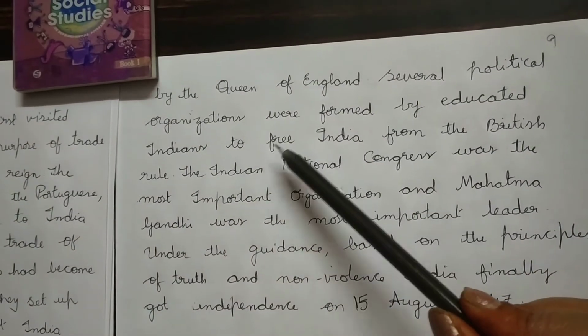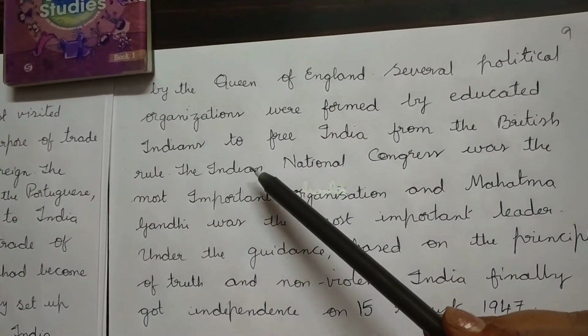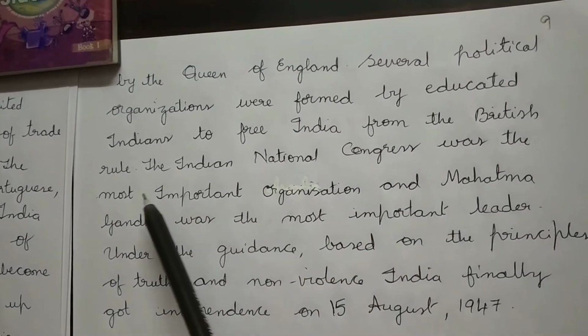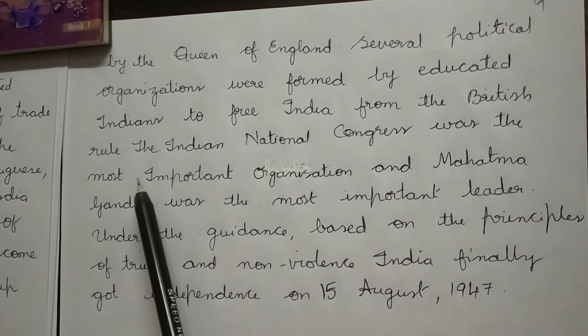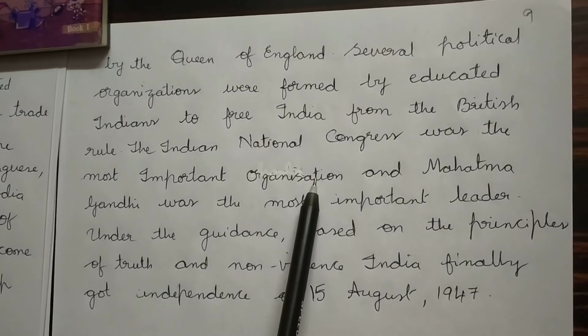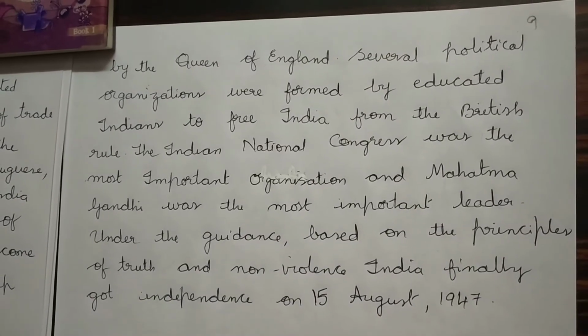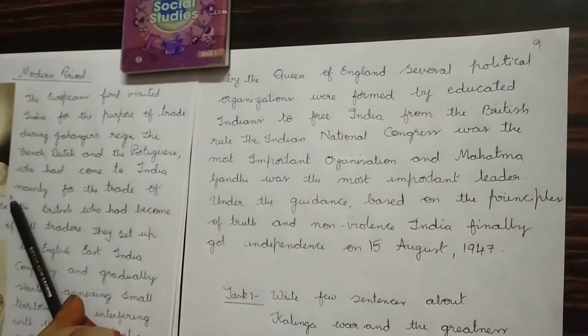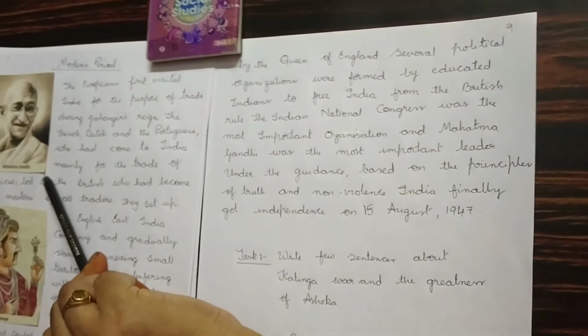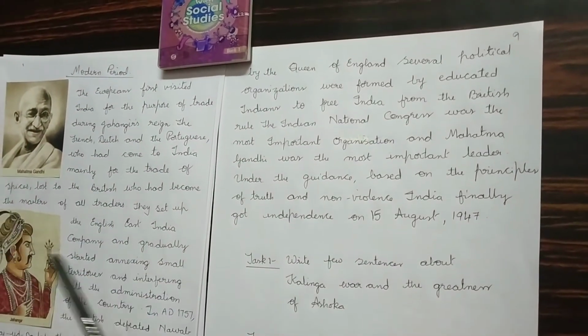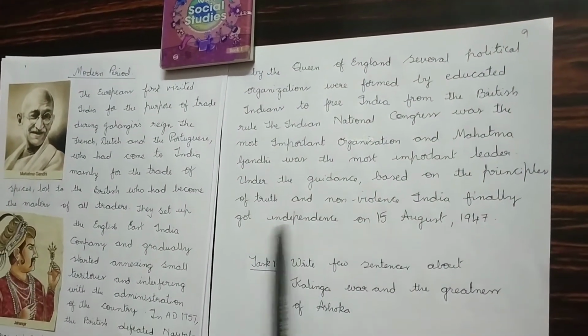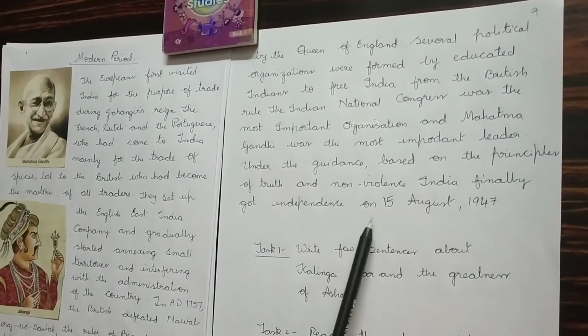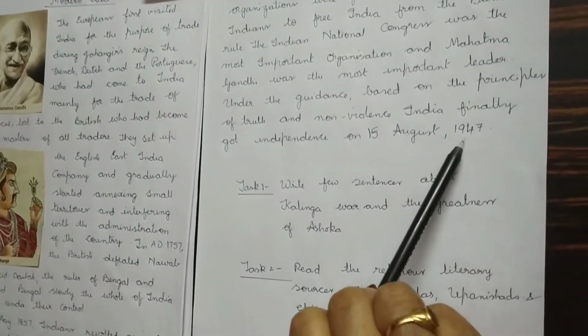Several political organizations were formed by educated Indians to free India from British rule. The Indian National Congress was the most important organization. Here you can see Mahatma Gandhi. Mahatma Gandhi was the most important leader. Under his guidance, based on the principles of truth and non-violence, India finally got independence on 15th August 1947.